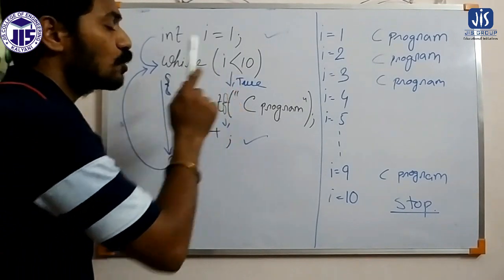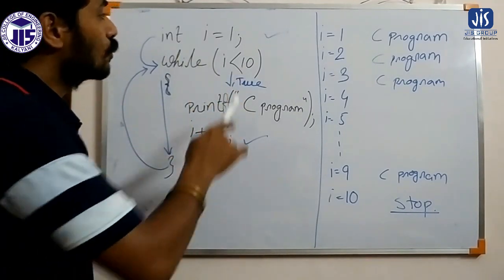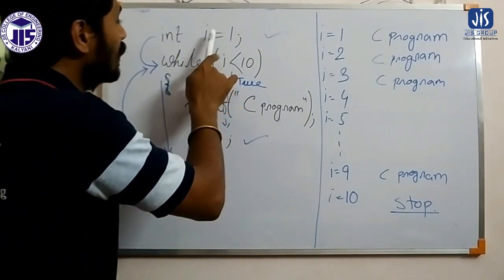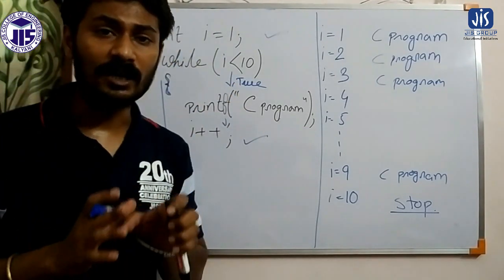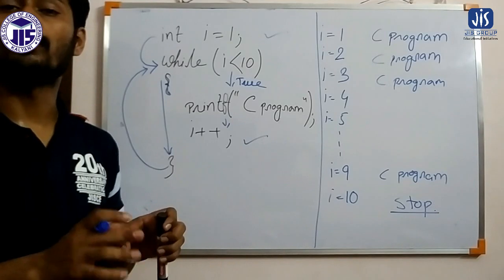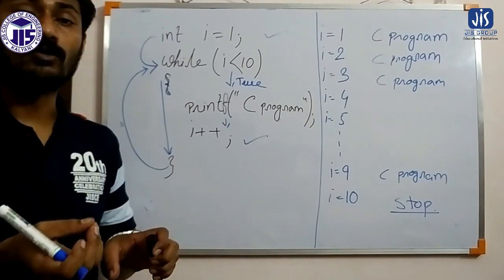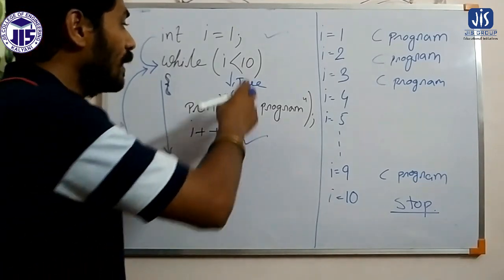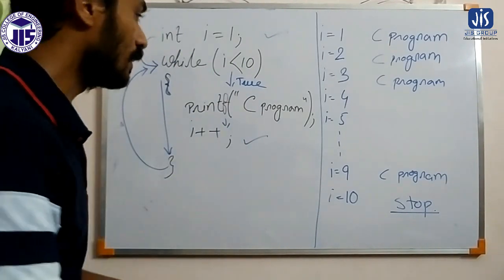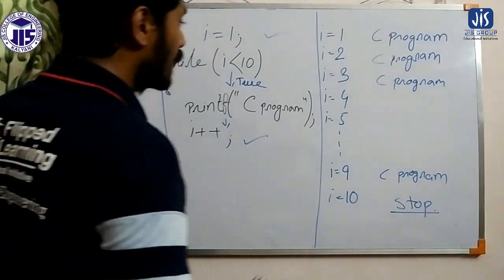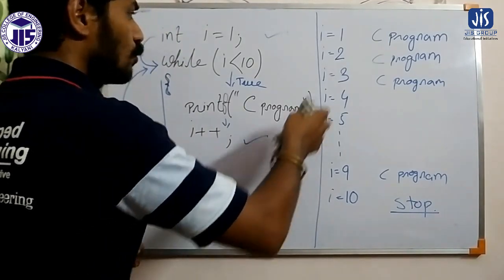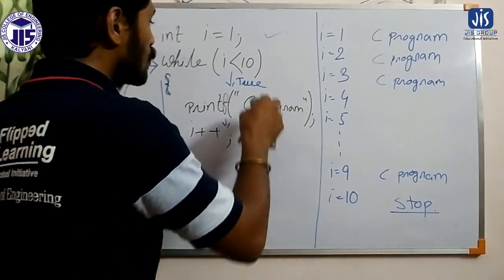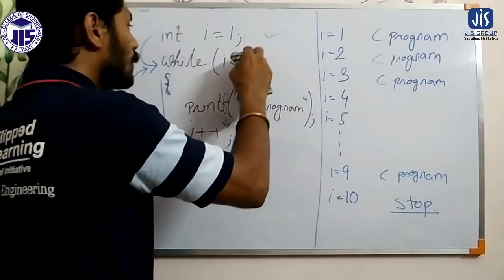So this condition is also applied by the programmer. These two statements, the initialization and the condition, basically control the whole execution of the loop: how many times it will execute. The count is controlled by these statements. Now, if I want to execute the C program statement 20 times, what can we do? We can change the condition.